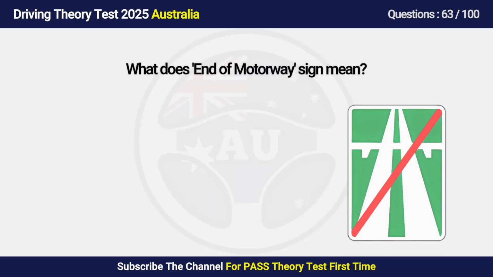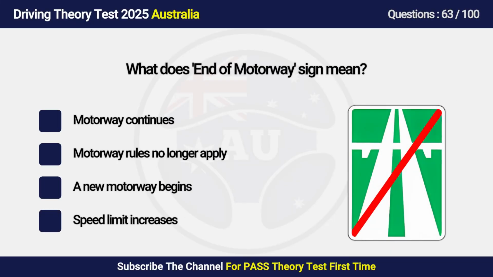Question 63. What does end of motorway sign mean? A. Motorway continues. B. Motorway rules no longer apply. C. A new motorway begins. D. Speed limit increases.